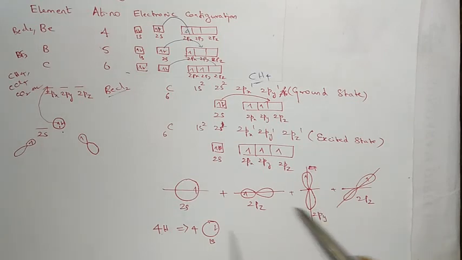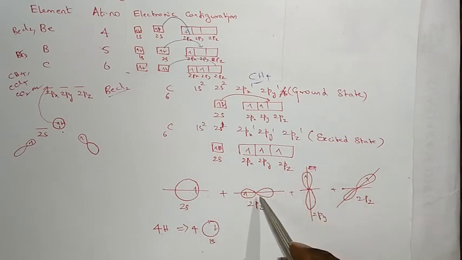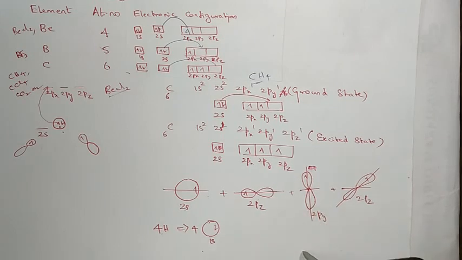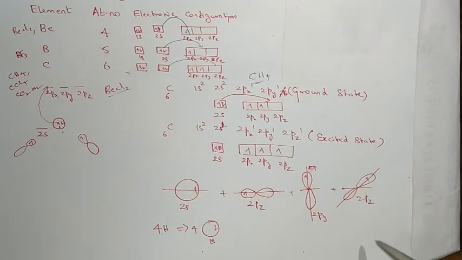Fine, but what do you think? The bond formed between the 2s atomic orbital of carbon and the 1s atomic orbital of hydrogen, the covalent bond formed between the 2p atomic orbitals of carbon and the 1s atomic orbital of hydrogen. Similarly, the bonds formed between the other 2p atomic orbitals and other 1s atomic orbitals of hydrogen. All the bonds are of same energy.